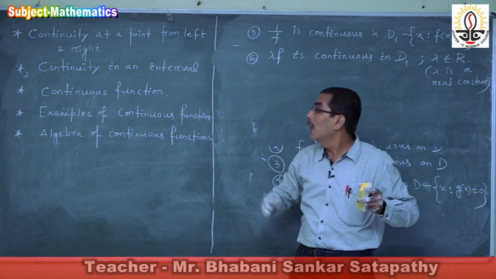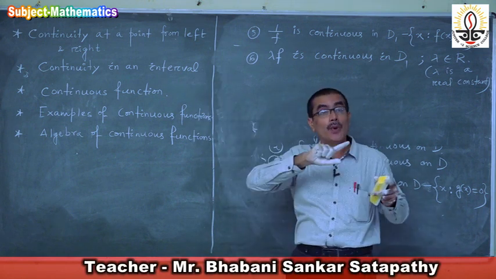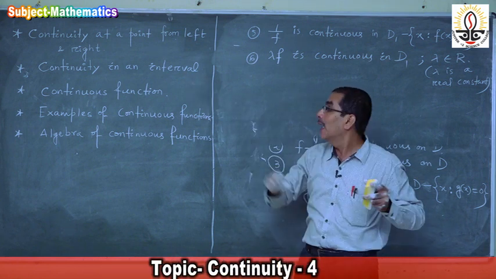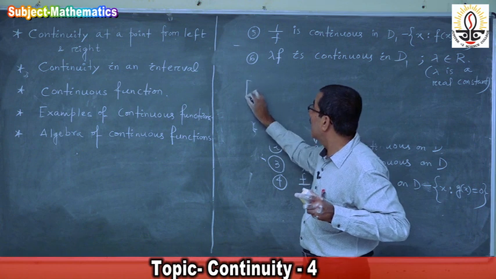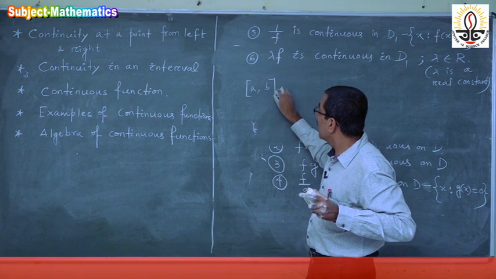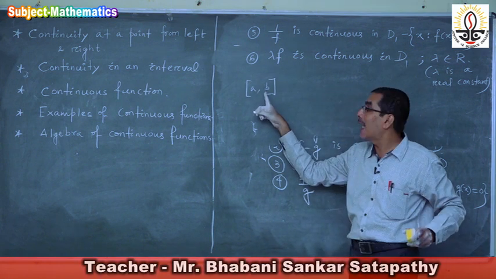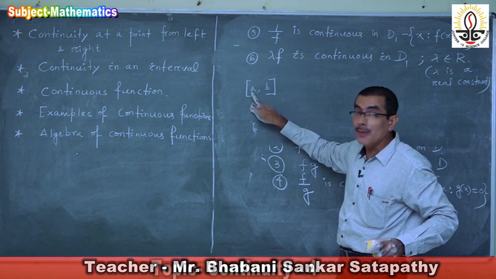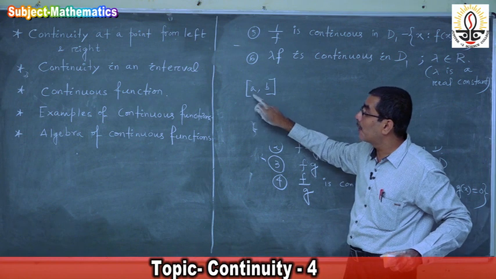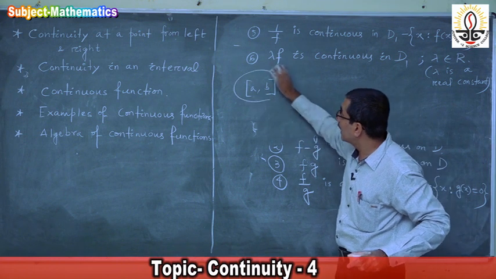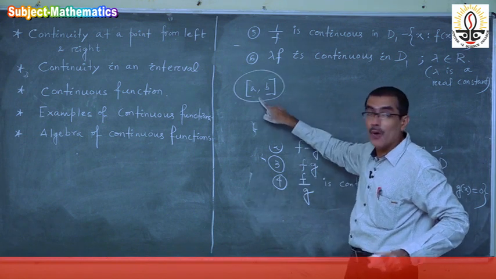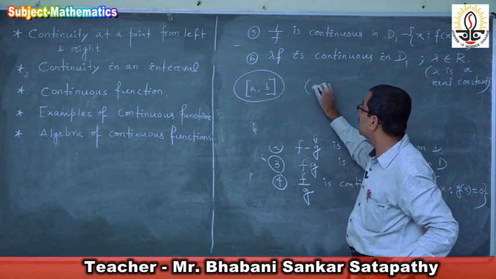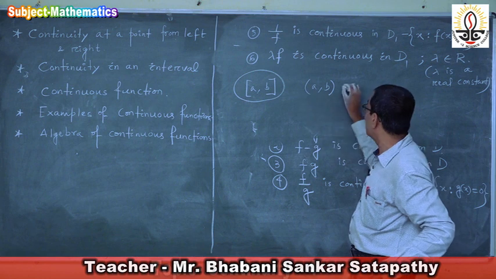If the function f is continuous at x equal to a from the right, and at x equal to b from the left, and the function is continuous at each point of the open interval AB.